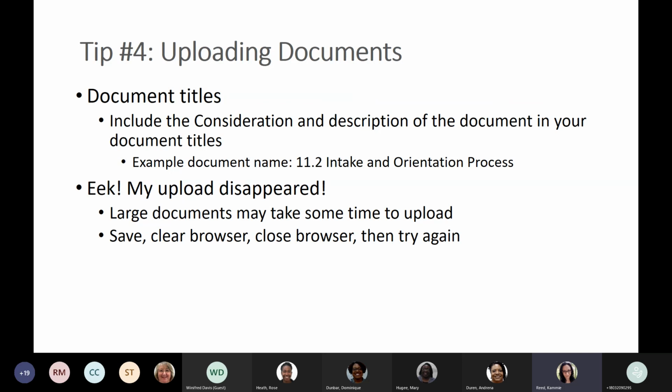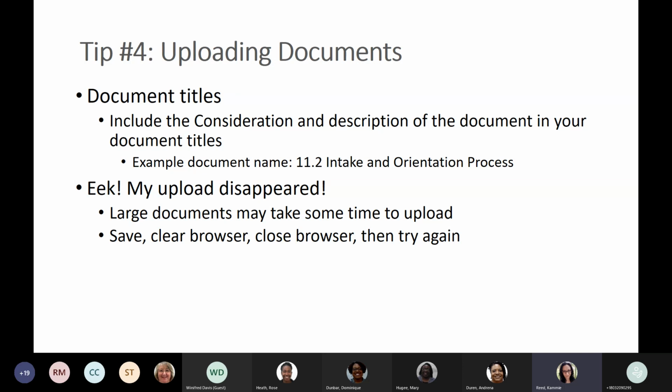So uploading your documents. Document titles, be sure to name your documents with the consideration number and the actual title of the document. How that's going to help is once you have everything submitted, we are able to take all of those documents, download them together, and I can combine them into one PDF file and send it back to you for your records. So you will have everything you submitted, all of your uploads, your documentation, in one document, and it just makes it nice and neat.